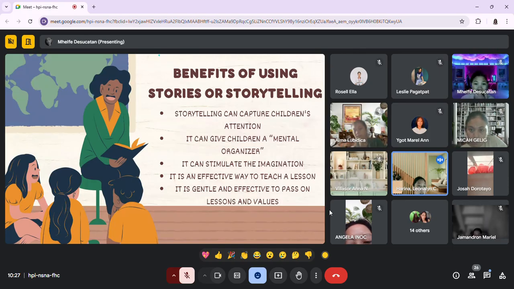So here are the following benefits that teachers can get in using storytelling in teaching science to young children. Can anyone read the first bullet and share their ideas?